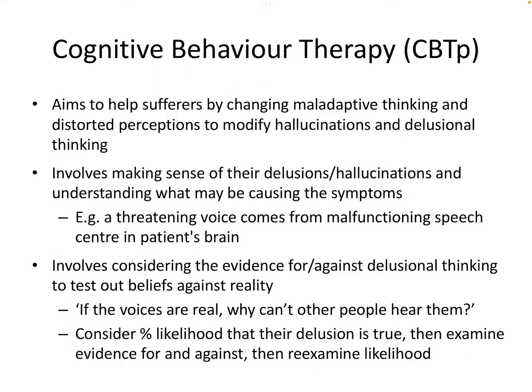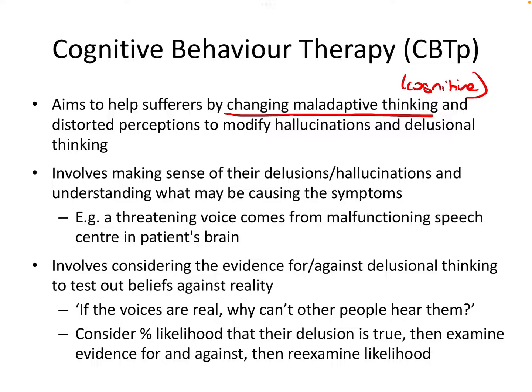So the aim of CBT is really to help the sufferers by changing some of their maladaptive thoughts, that's the cognitive element, and their distorted perceptions to help modify hallucinations and delusions.